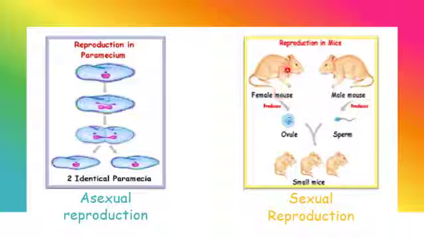As we talked in the previous slide, this female mouse has what we call an ovule, and this male mouse has what we call a sperm. Then the sperm will enter the ovule, بفوت على الأوفيول, and this will give us small mice, baby mice. This reproduction is called sexual reproduction because there is a female and a male.